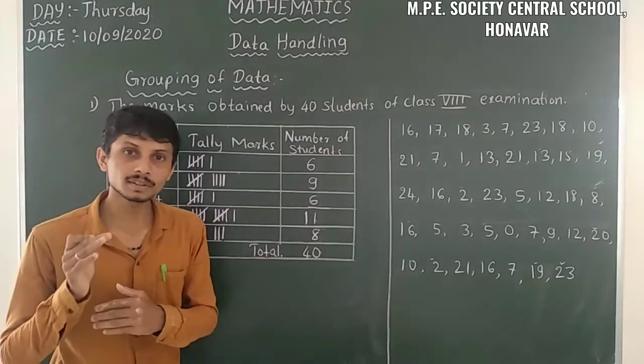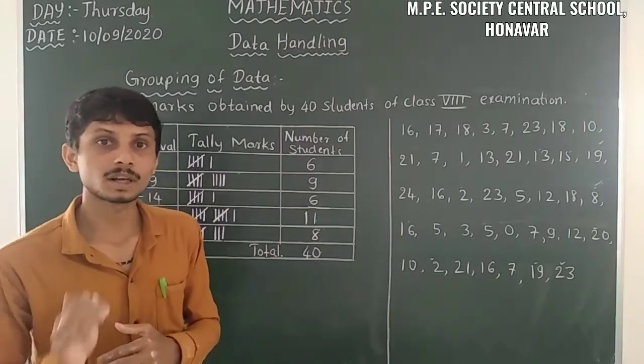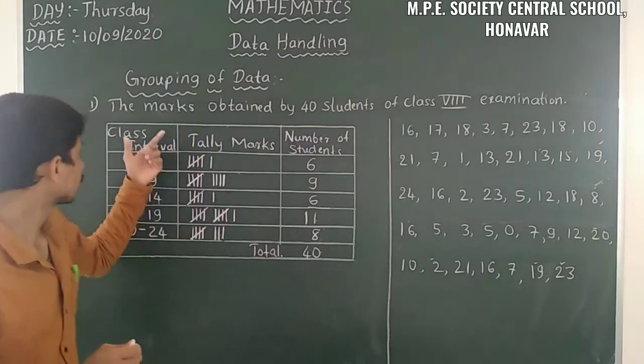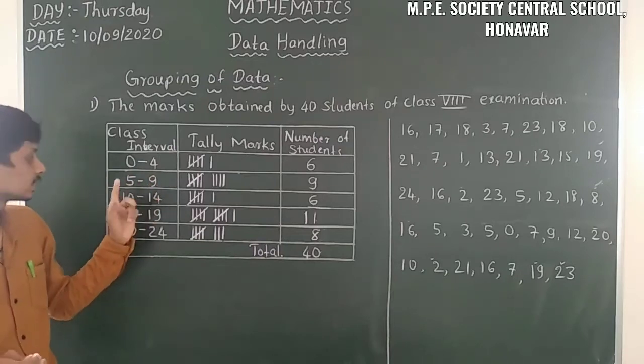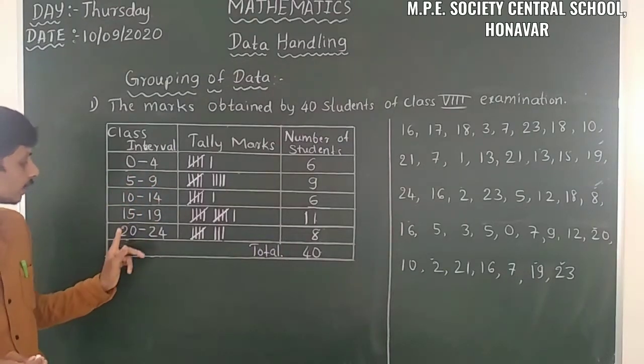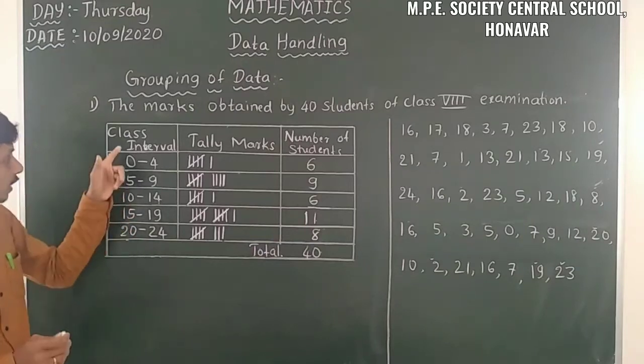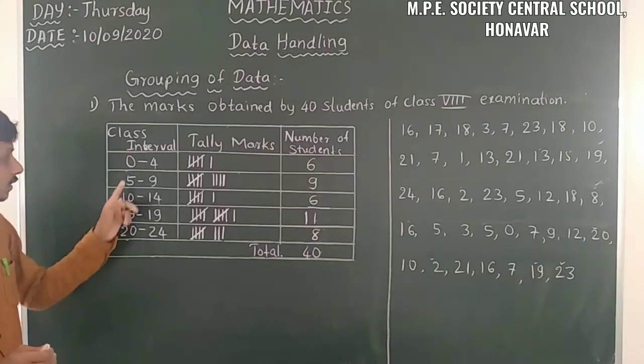Okay. So here I will take some of the terminologies in the class interval. So here 0 is there and 4 is there. Here 5 is there and 9 is there. 10, 14, 15, 19, 20, 24. So that means in the list here, 0 and 4.